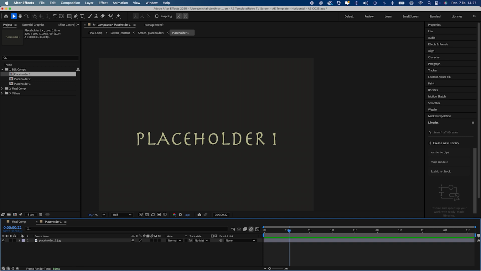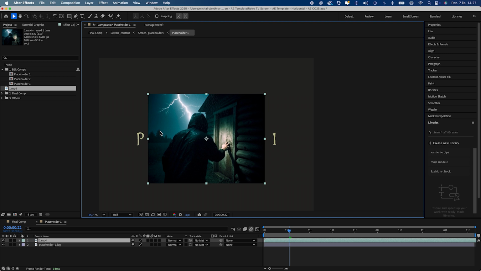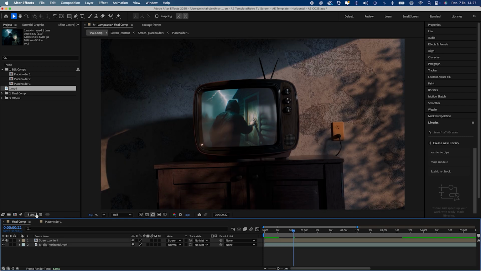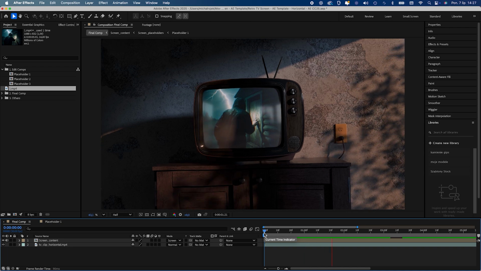For the purposes of this tutorial, we'll be using videos. You can drag and drop your content directly from your file manager into the composition. Once imported, you can freely move, scale, and position it to fit. The size of this composition exactly matches the screen area of the TV.